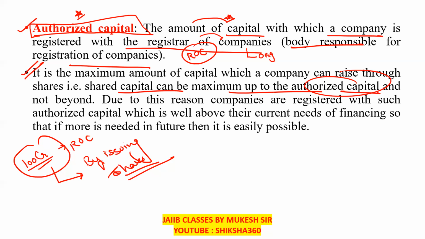Due to this reason, companies are registered with such authorized capital which is well above their current financing needs, so that if more is needed in the future, it is easily possible. You just have to remember that authorized capital is just for the information purpose, the capital with which the company is registered with the registrar of companies.